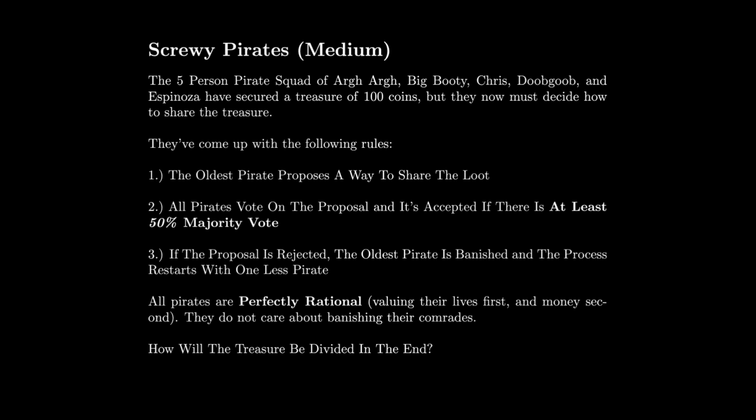If the proposal is rejected, i.e. they don't receive the 50% vote, the oldest pirate is banished and the process restarts with one less pirate. All pirates are perfectly rational. They value their lives first and money second. They do not care about banishing their comrades. How will the treasure be divided in the end?